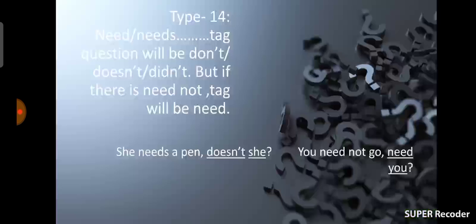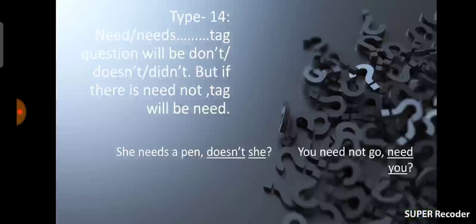Okay, two examples will make it clear. She needs a pen. This sentence is an affirmative sentence, so the tag question will be negative, and this sentence is present tense, so the tag will be doesn't, and she is the subject, and the pronoun is also she, so the tag question will be doesn't she. Let's see another example. You need not go.